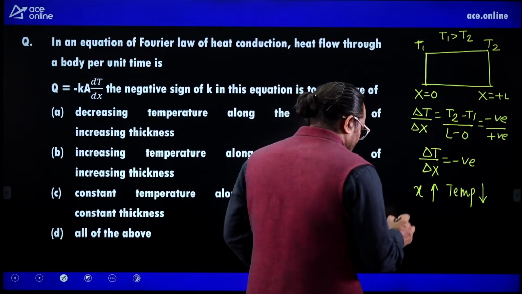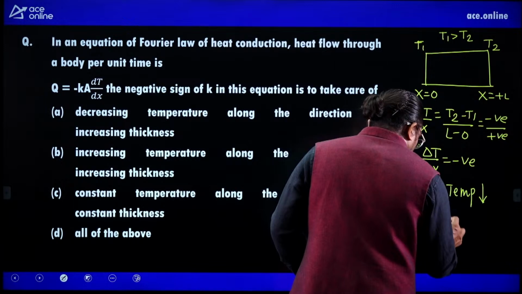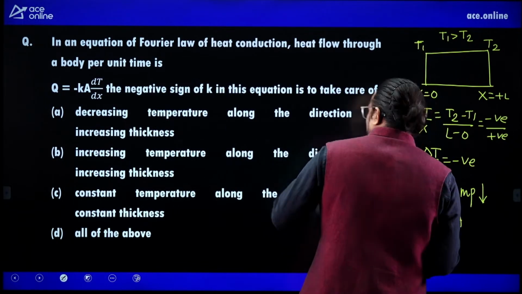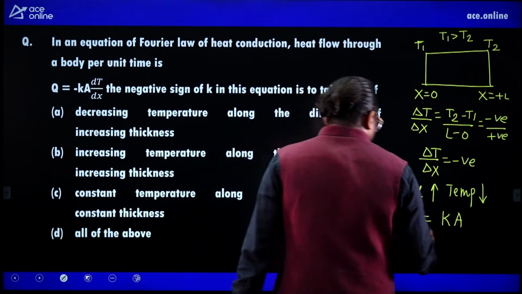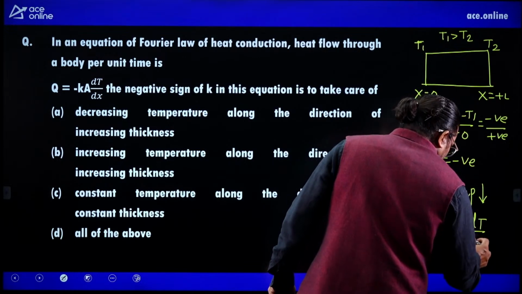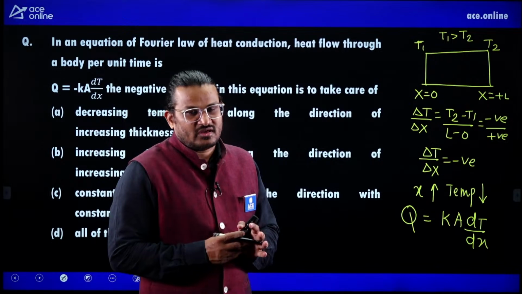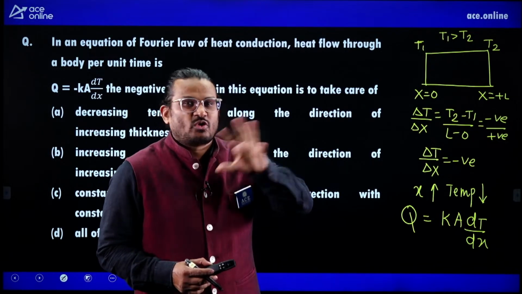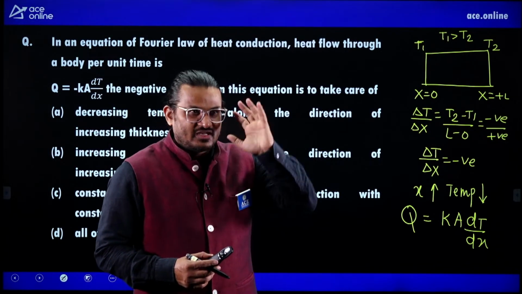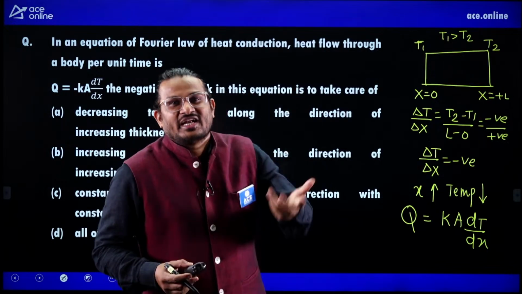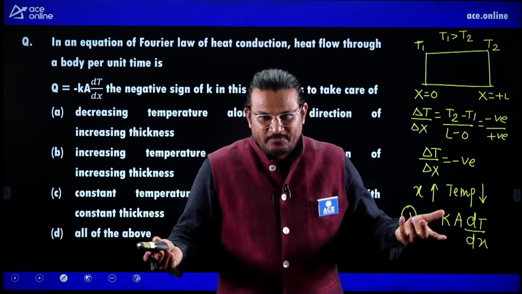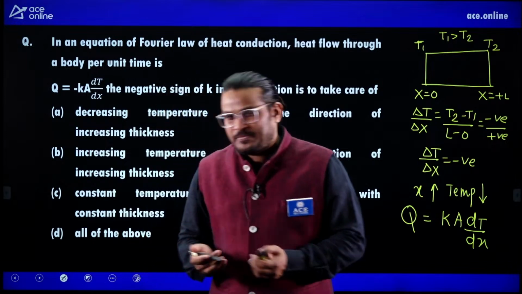So remember, if you use this equation, Q = kA dT/dx, what is ultimately our aim? Our aim is to get a positive number. We don't want negative. Negative heat transfer doesn't justify anything. So please listen.